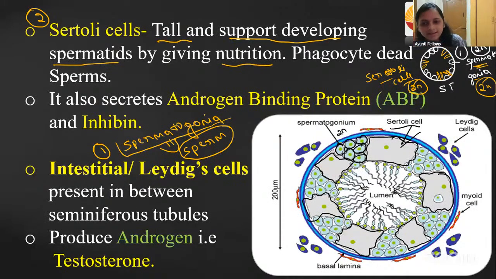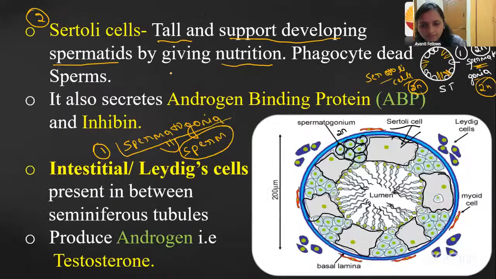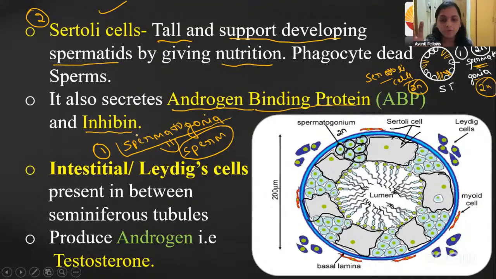Like that, the Sertoli cell is giving the nourishment, and it is also going to produce two types of things: the androgen binding protein and also the inhibin. About their function, we will study in the coming slides and topics. Okay, so kindly make a note of this. Inhibin is secreted by the Sertoli cells.